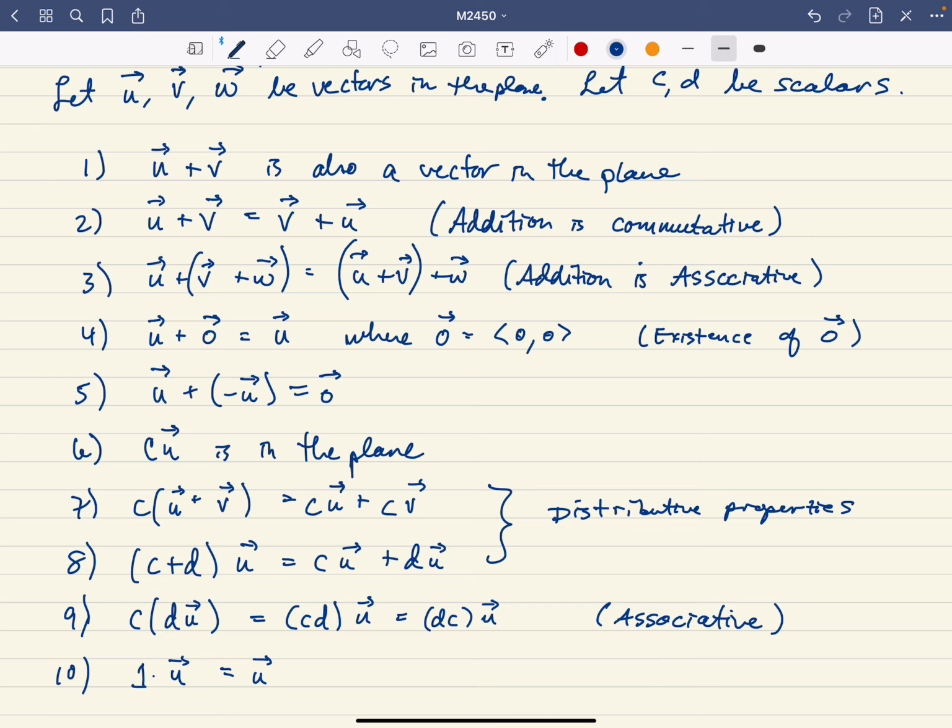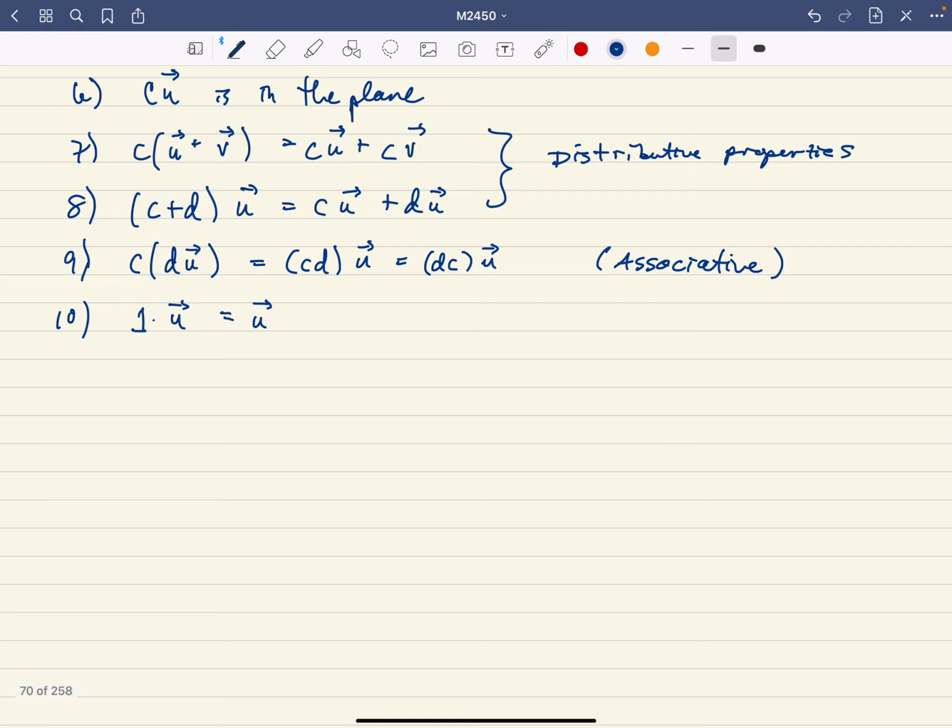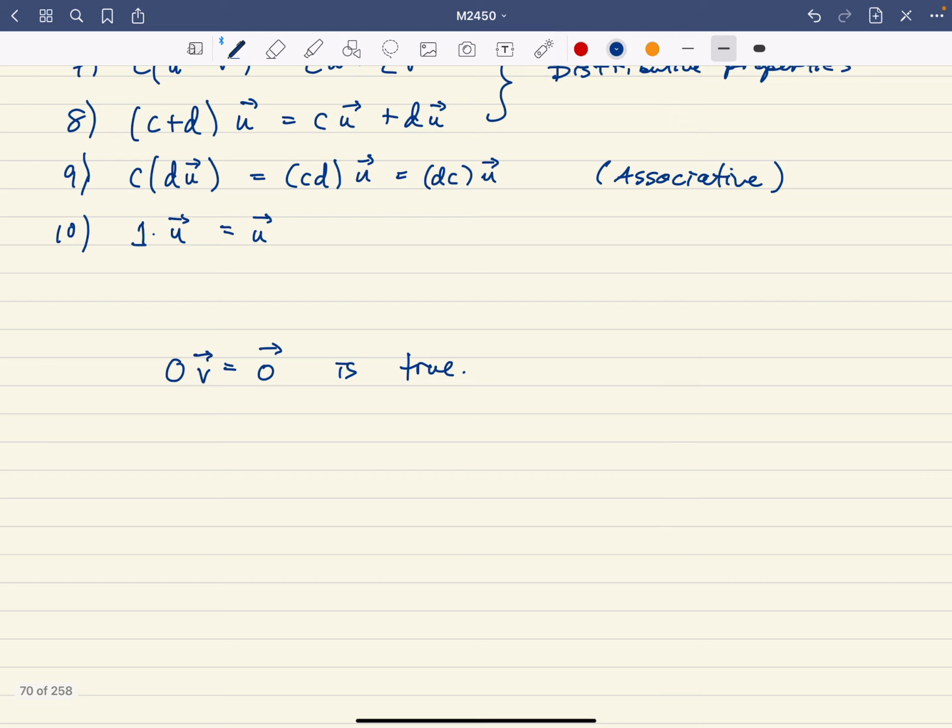And what I want to point out is that these axioms have consequences. So for example, there is no axiom that says that if I take the real number 0 and multiply it by a vector, I get the 0 vector. That's true, but it's not an axiom. It's a consequence of the axioms. So this is true, but it's not an axiom. What that means is that it must follow from the previous axioms, because we want our axiom list to be as sparse as possible, as small as possible. We want as few axioms as possible is what I mean to say.